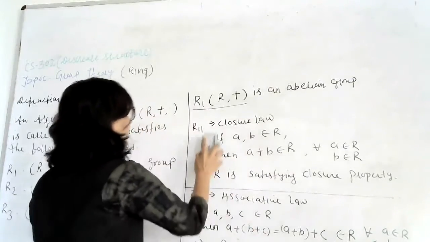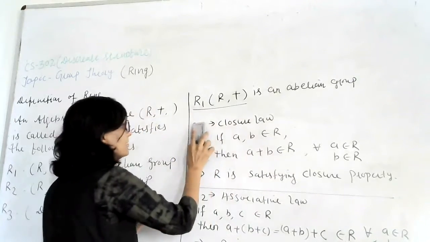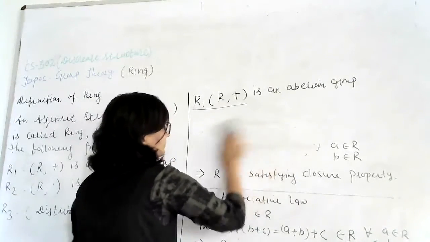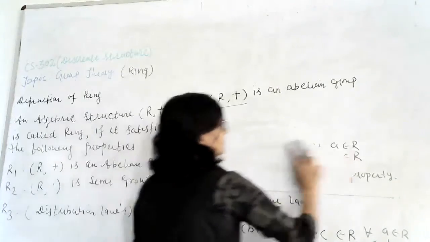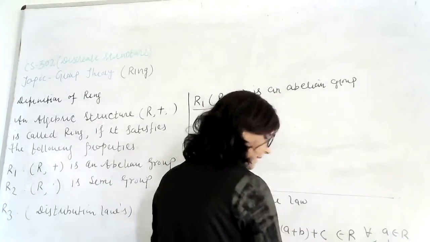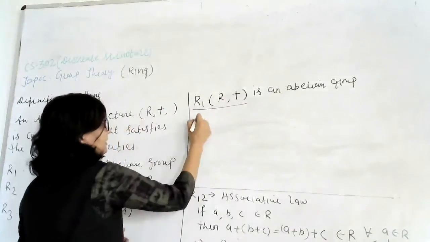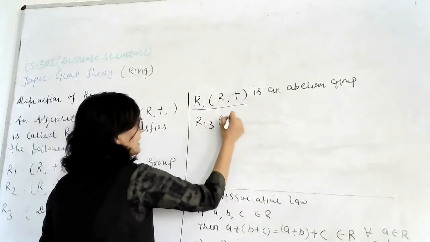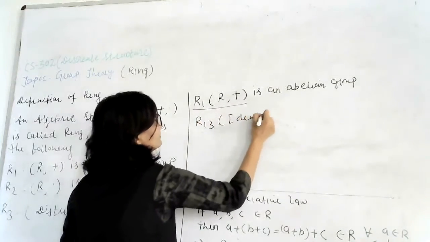Now, the third property in R1 is R13. R13 is the identity law.